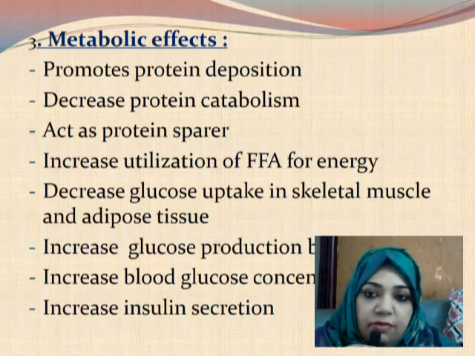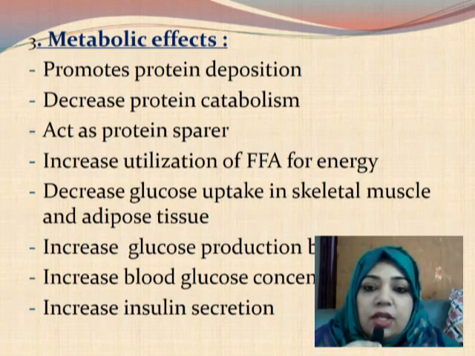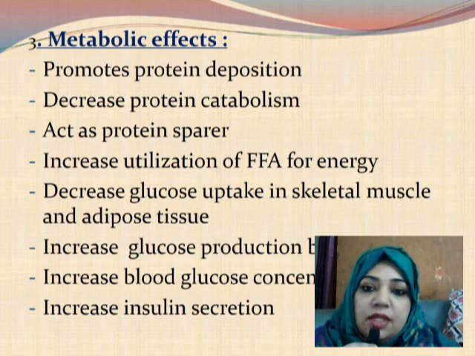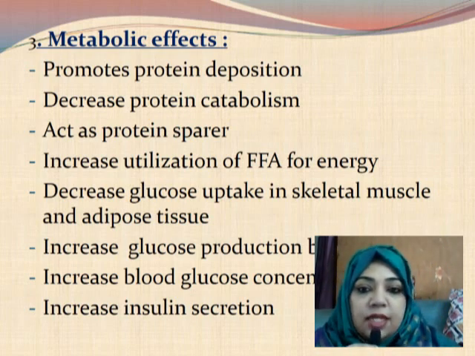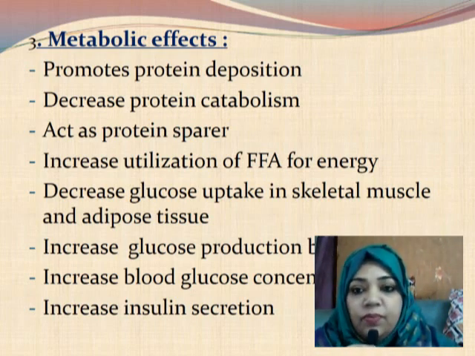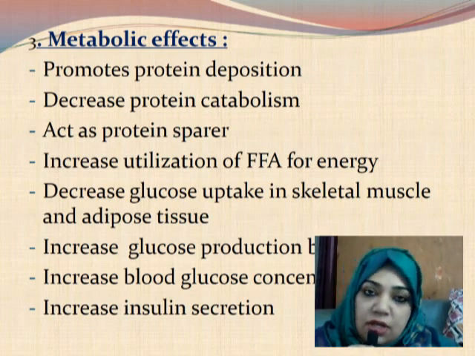So these are the three effects on protein. Now the effect on fat: increases utilization of free fatty acid for energy. So growth hormone does not use protein or carbohydrate for energy, but it increases the utilization of free fatty acid.